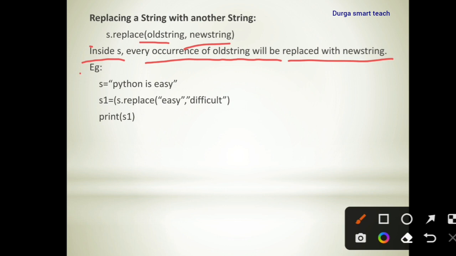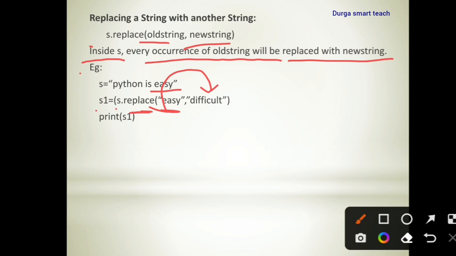So s1 is equal to s.replace. We are using the replace method. The old value is easy, and we are replacing easy with difficult. Old string, new string.